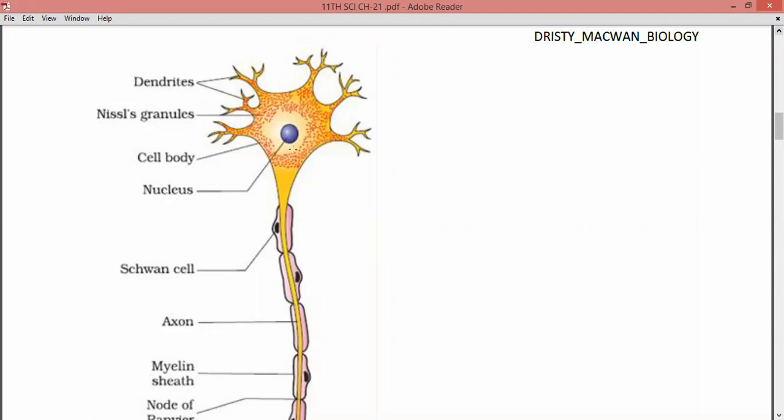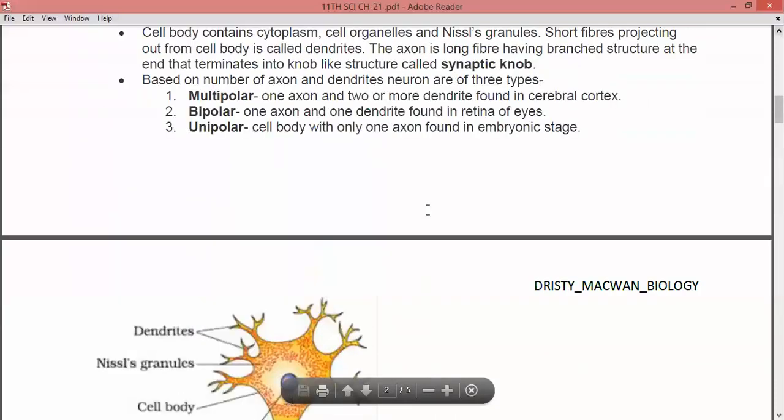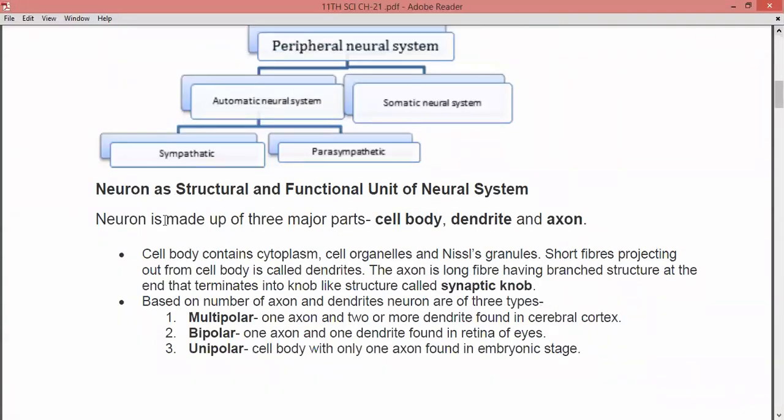This blue colored small ball-like structure is the nucleus, right? And there are small fibers, the small fibers are dendrites, and a long fiber is known as axon, right? So the three main parts of the neuron are cell body, dendrite, and the axon, right?